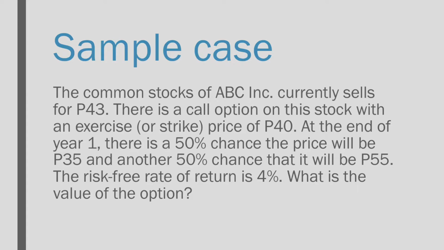Refer to the following sample case. The common stocks of ABC Incorporated currently sell for 43 pesos. There is a call option on this stock with an exercise or strike price of 40 pesos. At the end of year 1, there is a 50% chance the price will be 35 pesos and another 50% chance that it will be 55 pesos. The risk-free rate of return is 4%. What is the value of the option?